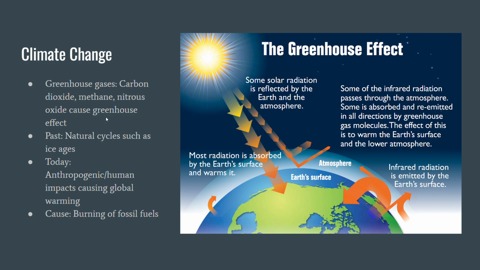To explain the greenhouse effect a bit, we know that solar radiation is absorbed and reflected in the Earth by the atmosphere. Some of the infrared radiation passes through the atmosphere, while some is absorbed and re-emitted by greenhouse gas molecules, and this warms up the Earth's surface and the atmosphere.